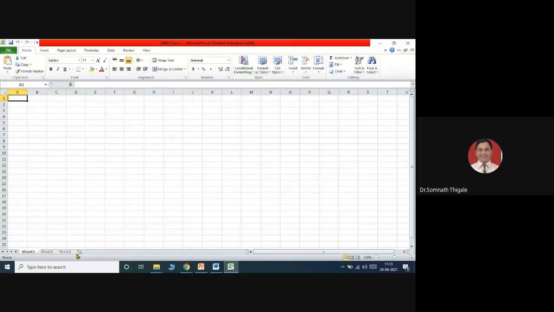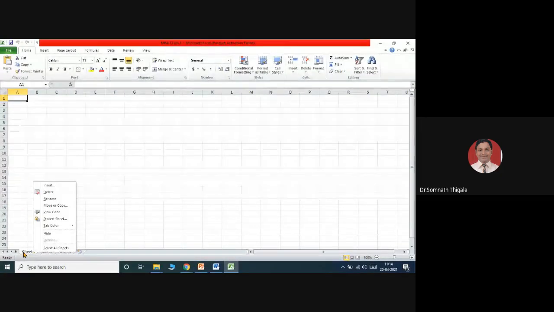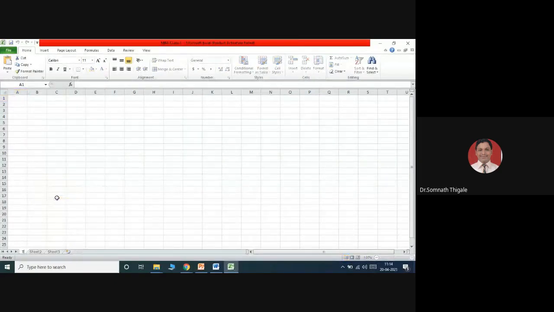Then the most important part you will see in Microsoft Excel is the sheets. This is sheet 1, this is sheet 2, this is sheet 3. These are nothing but the pages you are going to add. This is one notebook, and inside the notebook you will have different pages: page 1, page 2, page 3. For example, I will rename page 1 as test 1.